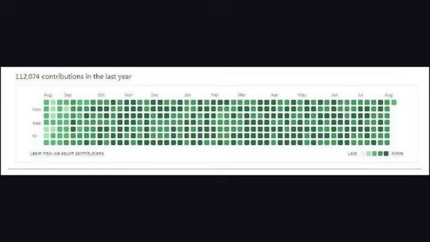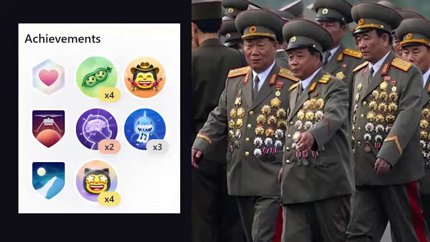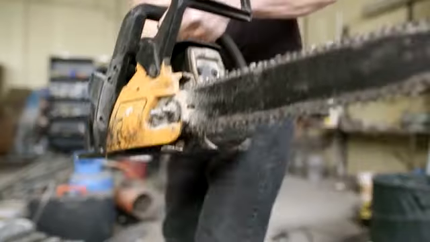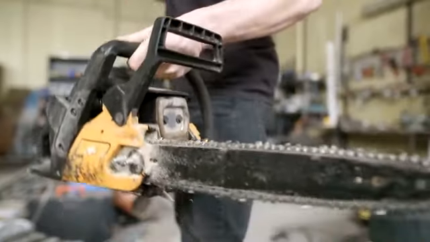If you don't have a GitHub commit history that looks like this, then you're not a real programmer, and you don't care about open source. And your profile should have enough awards and badges on it to make you look like a North Korean general. You can achieve these badges by flexing on other open source projects. The Chainsaw PR flex is a great way to show the world that you're the top G of JavaScript.